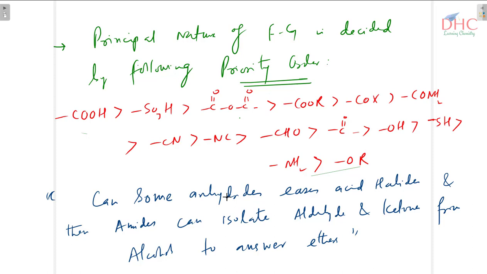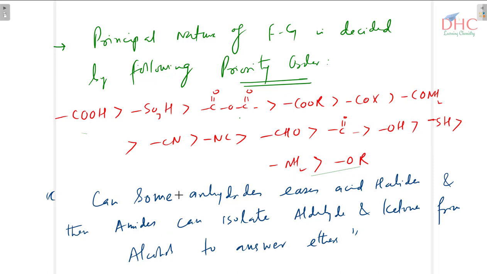Then acid halides come after that. Then there is amide. Amides can isolate. Can is cyanide. Isolate means isocyanide. Aldehydes. Then ketones. Then alcohols. To stands for thiol. Answer stands for amine. Ethers is the ether.